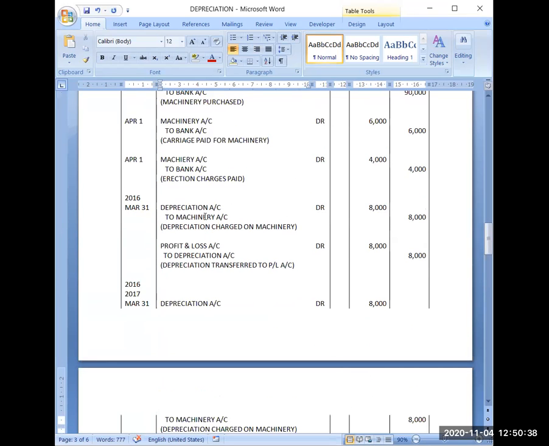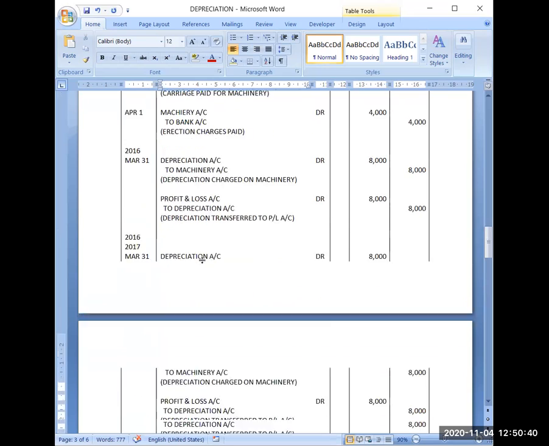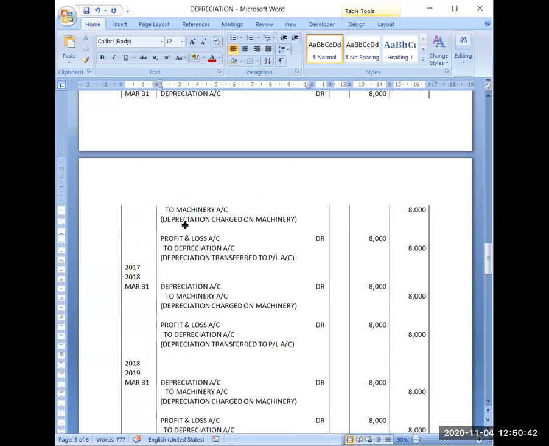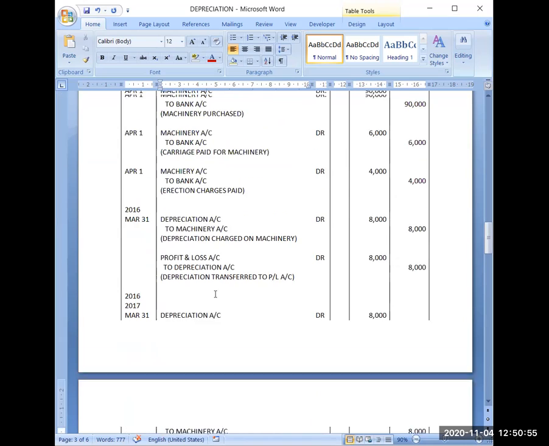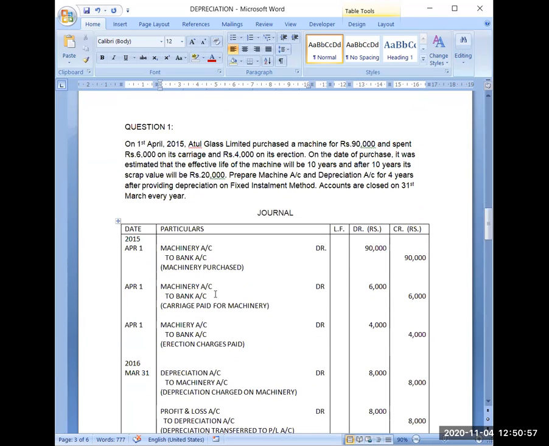So now you can see 1 year has been completed here, second year has been completed here, third year completed, and 4th year completed. So each and every year you will be doing entries for depreciation only. So I hope as regards journal entries for depreciation, for purchase of assets, accounting treatment of various expenses on the asset, you all are clear about the journal entries and you don't have any confusion for that.